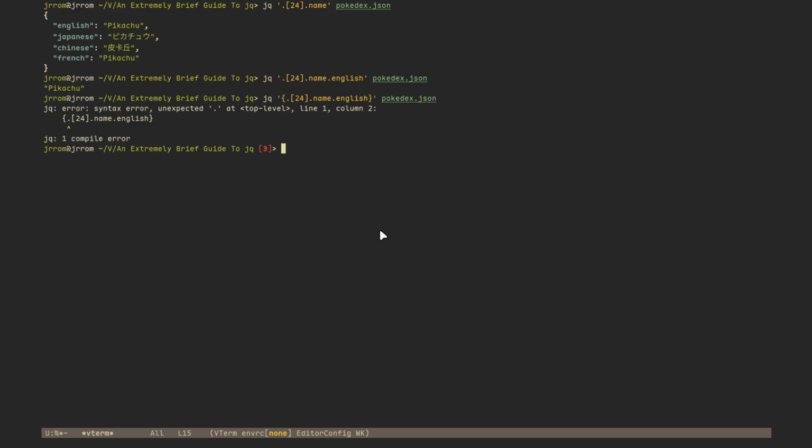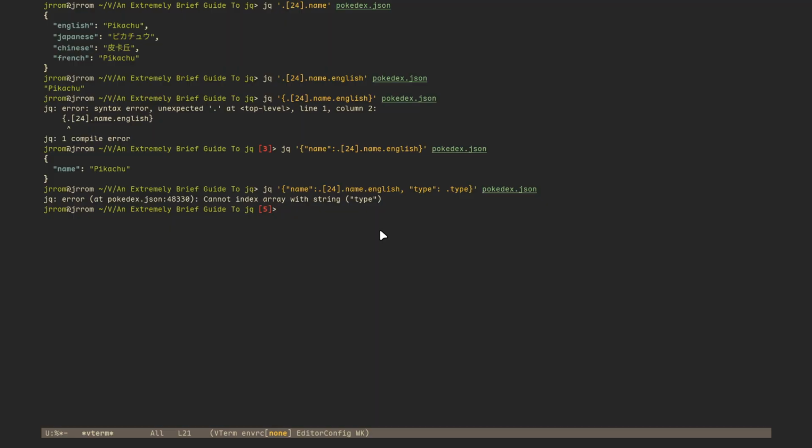Let's do name. Let's get the type now. I'm thinking dot type. Let's do JQ. Let's do dot 24 as P. We get a new object.